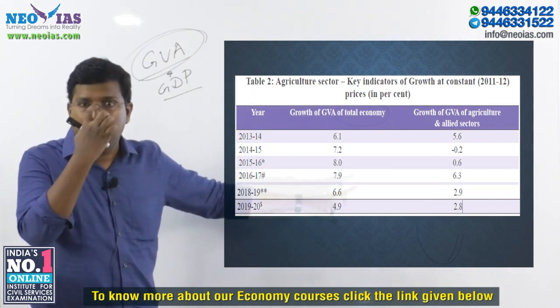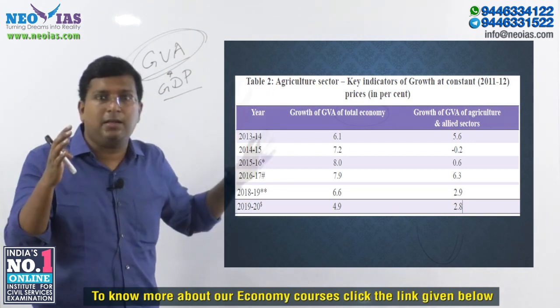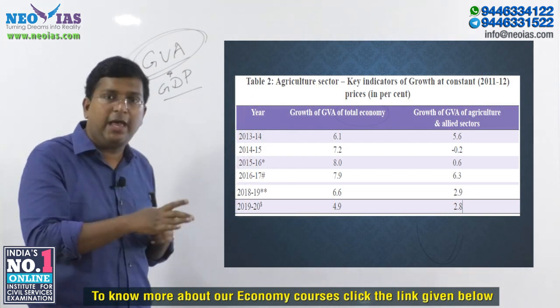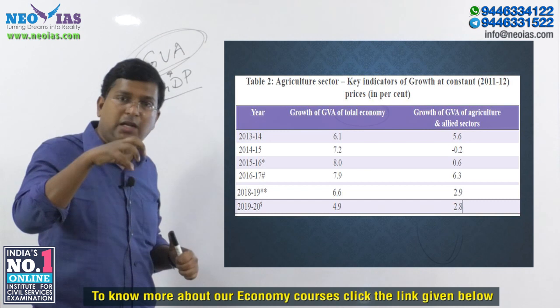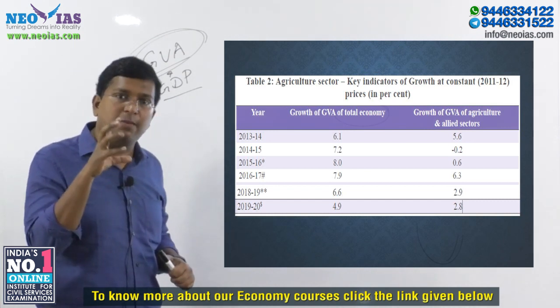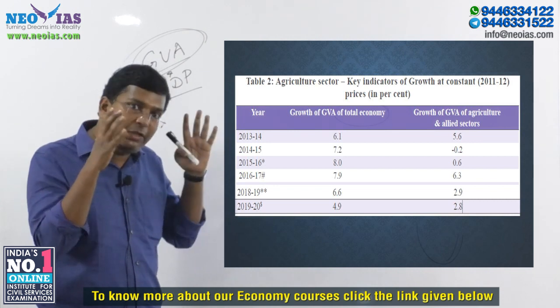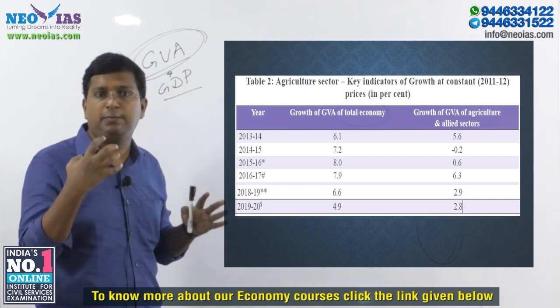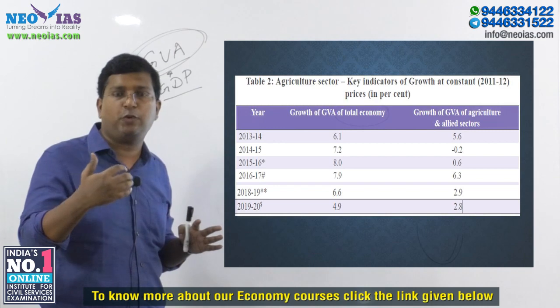So again, just have an idea that there have been years, especially 16-17, where the growth of gross value added of agriculture touched 6.3%. These two tables are very important. Just have an idea from the table itself and derive the knowledge, what is important, and how UPSC asks questions for your coming prelims.